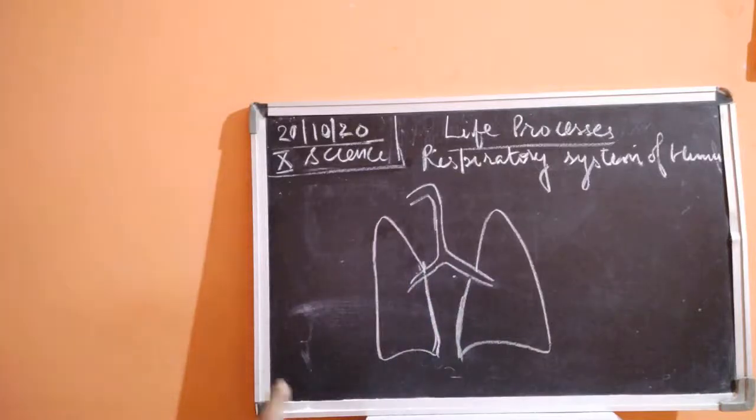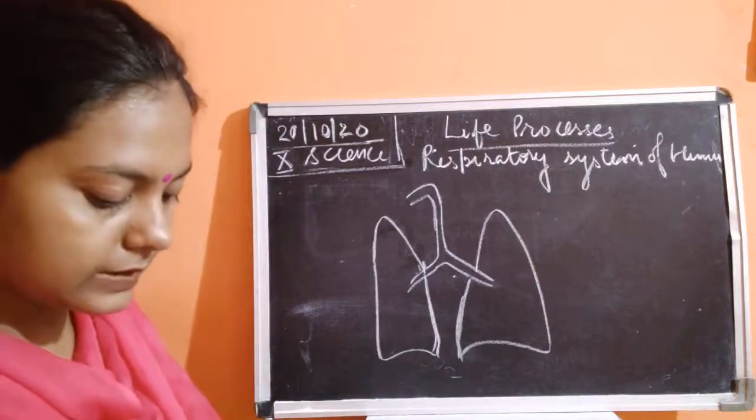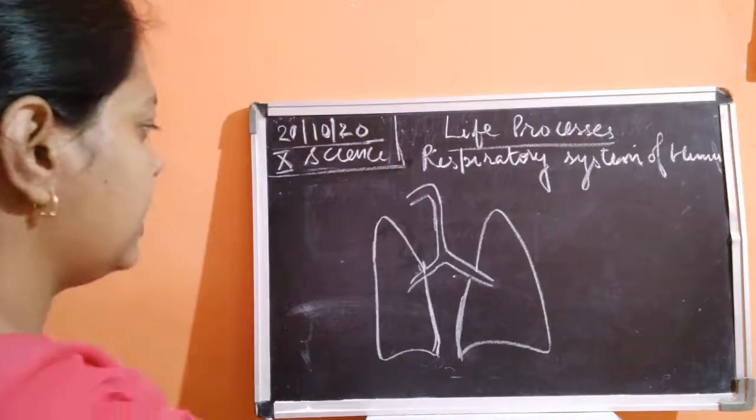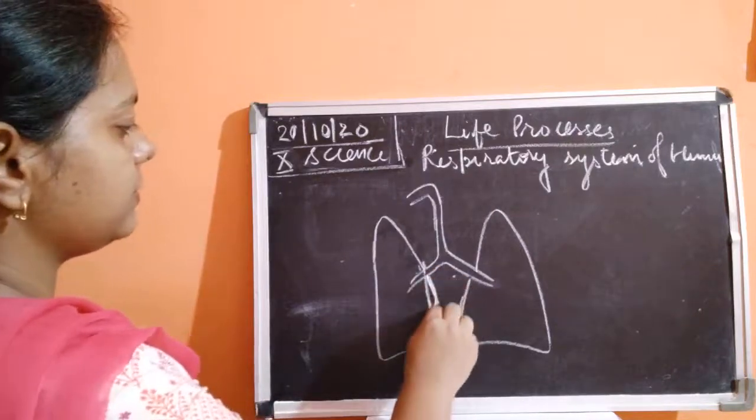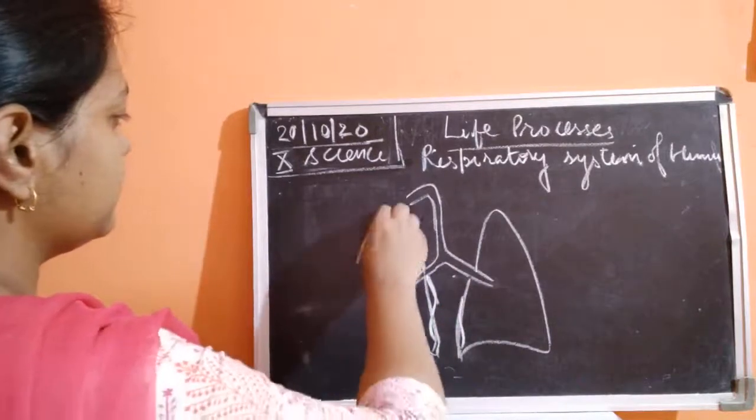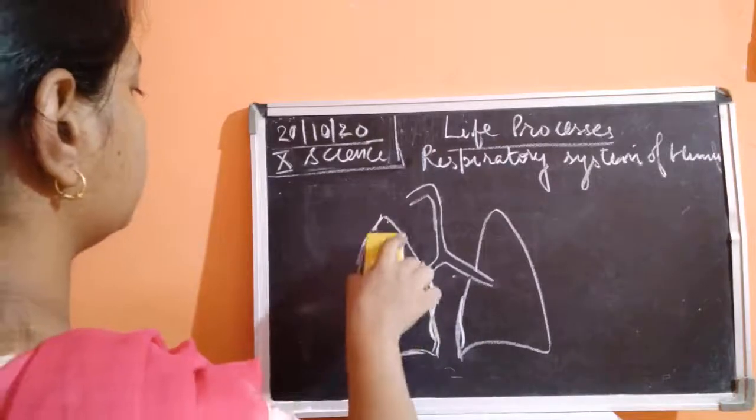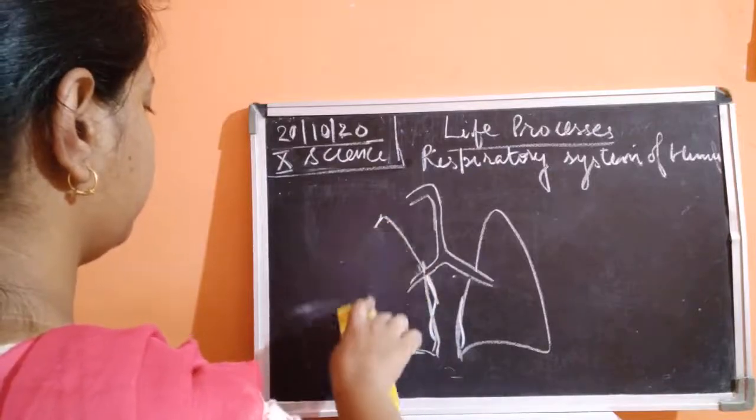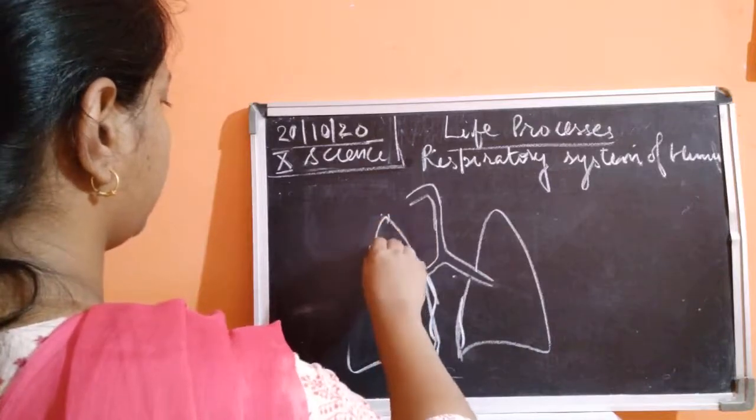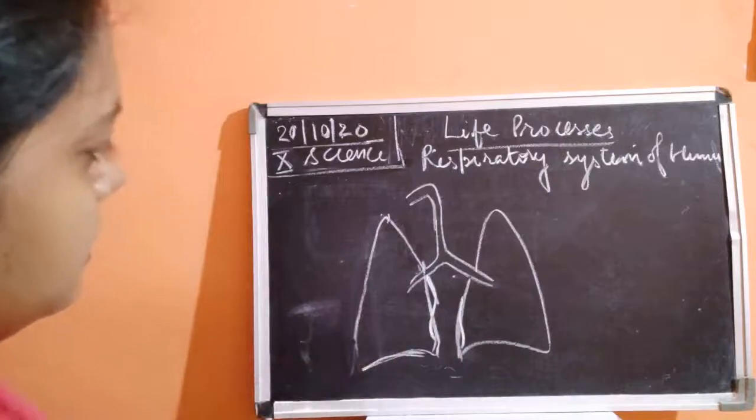Okay, and you know that the lungs, one lung is small, one lung is large. Which one is the larger and which one is the smaller? You know that the heart is also present in between, so there is a place for the heart also. So that is why one of the lungs is big and another one is small. Okay, I think now this one is absolutely okay.